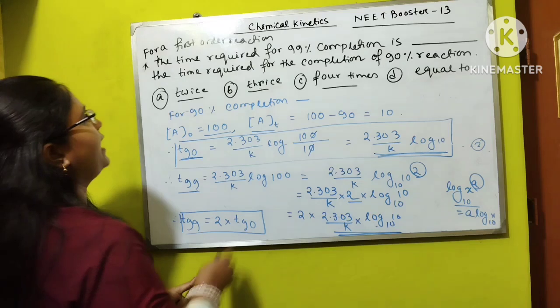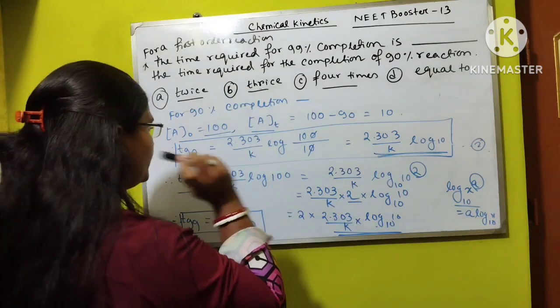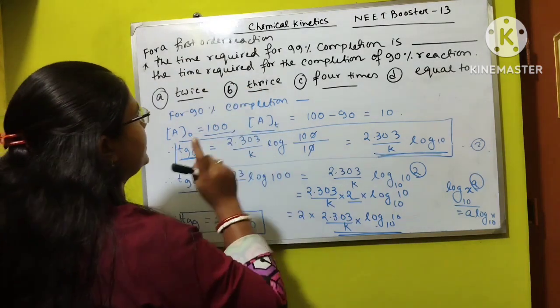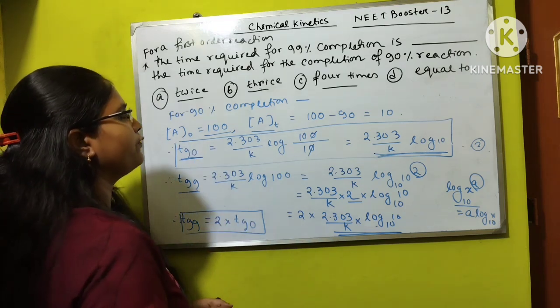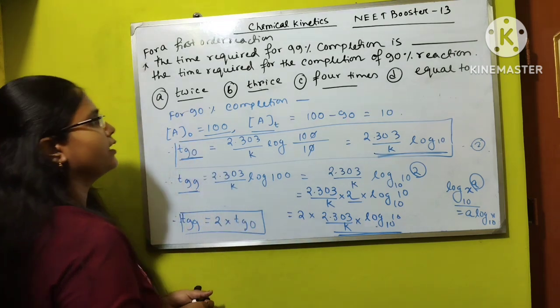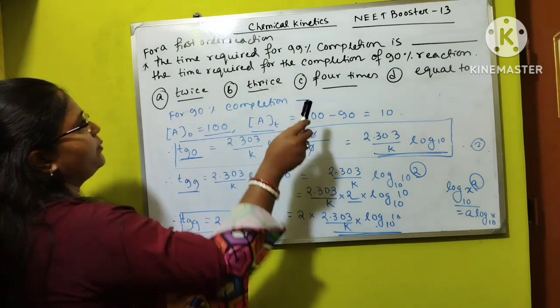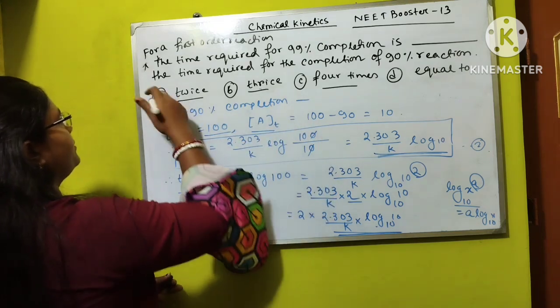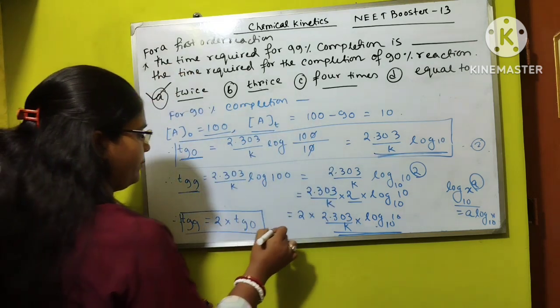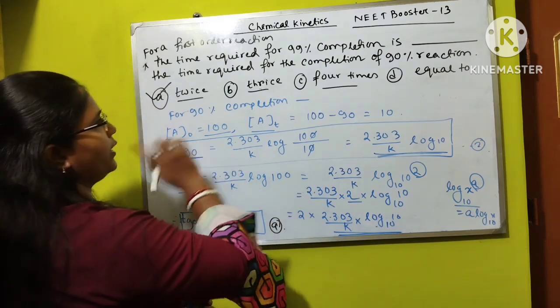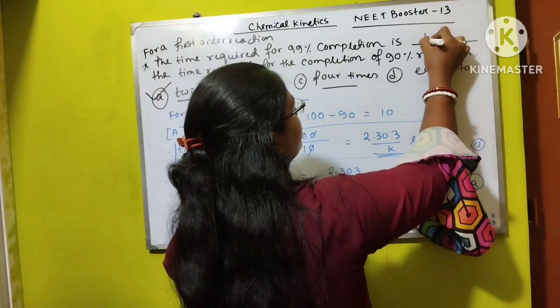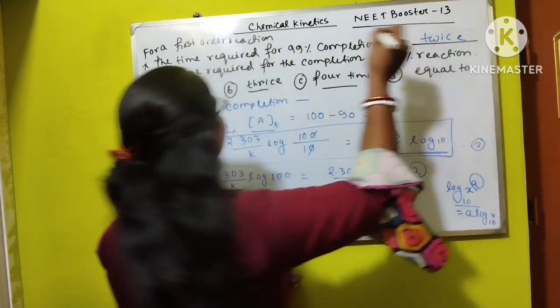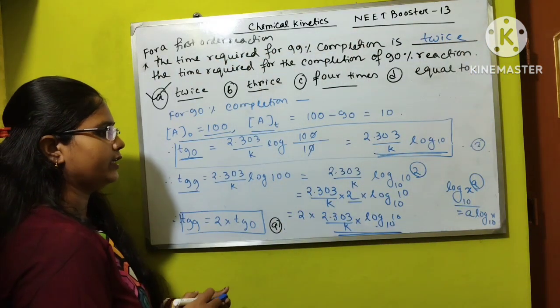That means the time required for 99% completion for a first order reaction is how many times? 2 times the time required for completion of 90% of the reaction. That means it is twice the time required for the completion of 90%. That means our correct option is option A. Option A is correct. Twice. It will be twice the time required for the completion of 90% reaction.